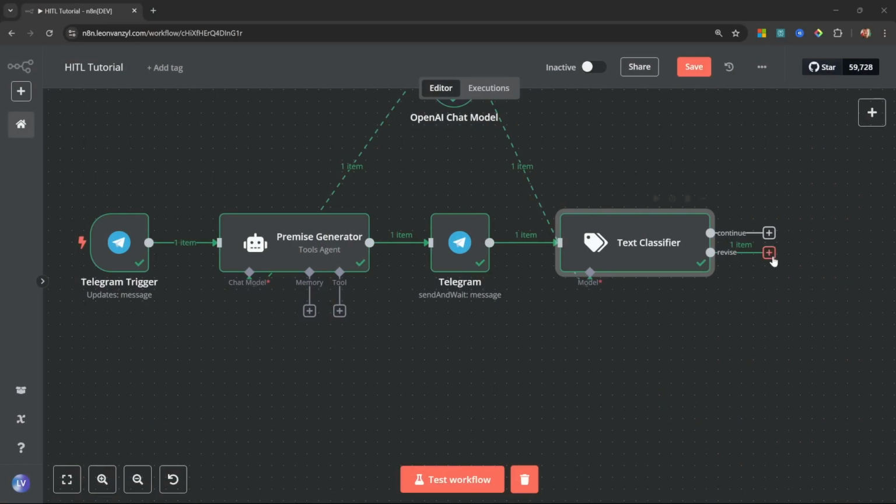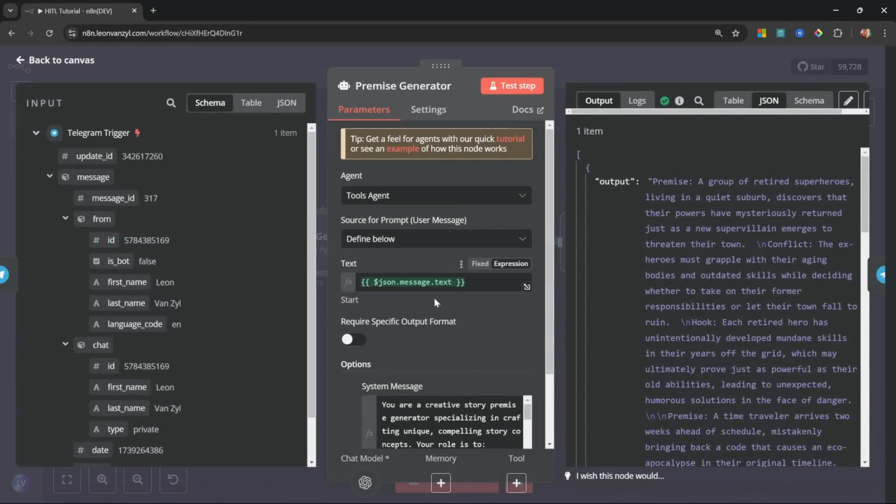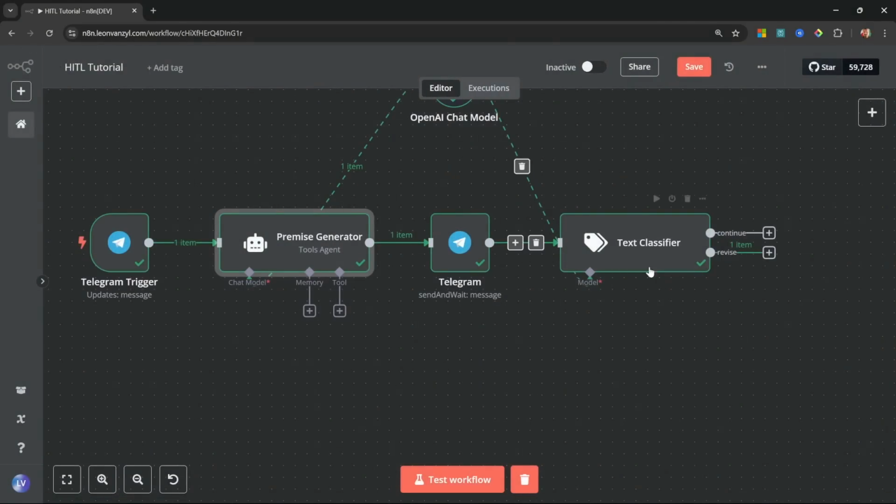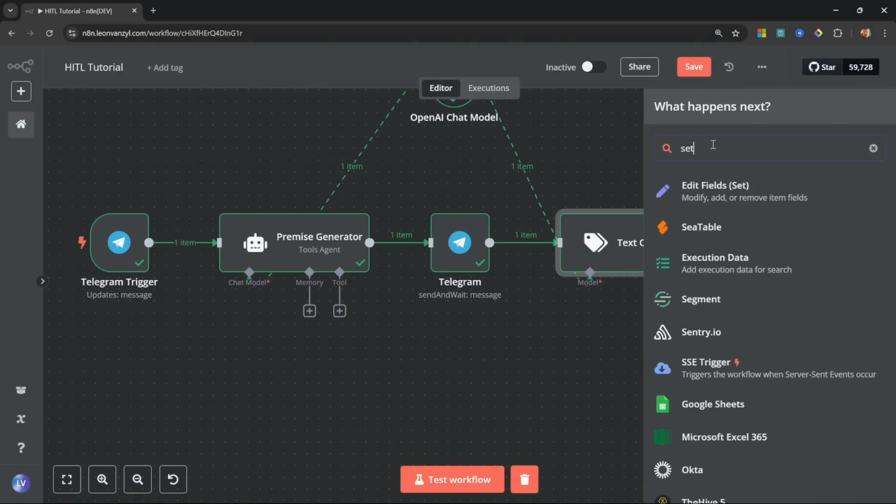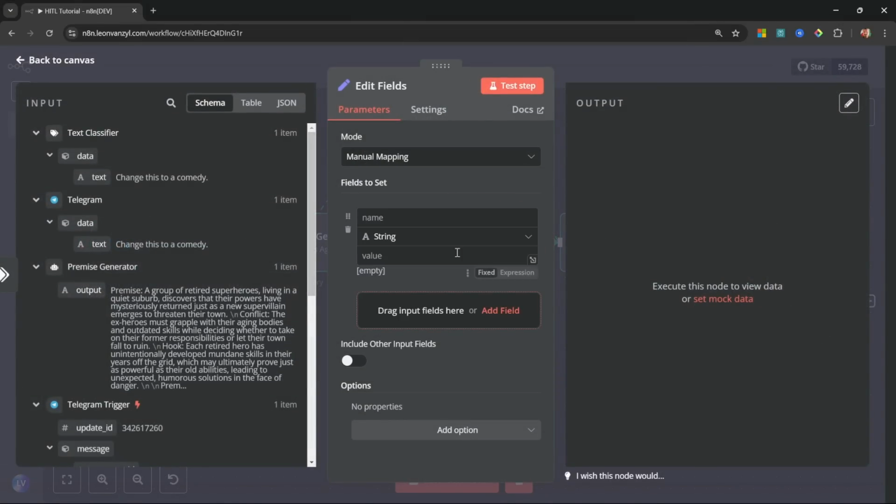Okay, cool. So the user asked for revisions, but how the heck do we get this revision back into this AI agent? Now, if we look at this agent node, we can see that the agent is expecting the input to come from json.message.text. This is simply saying that the node that is calling this agent needs to have a field called message.text that contains the prompt. So what we could simply do is add a new node, let's create a set node, and in the set node, let's create that field. So we'll create a field called message.text, and within the text, we can switch to expression.